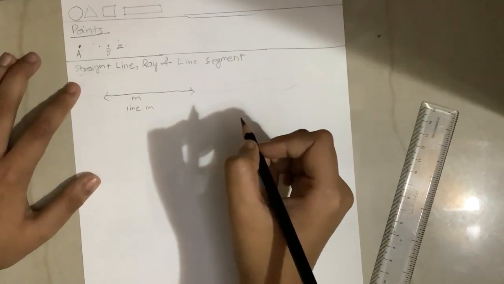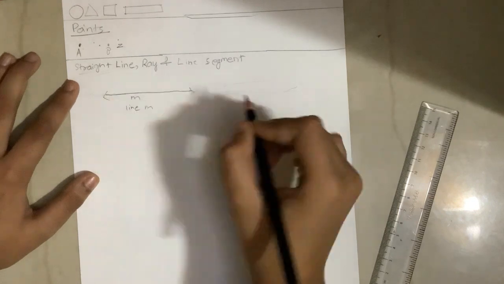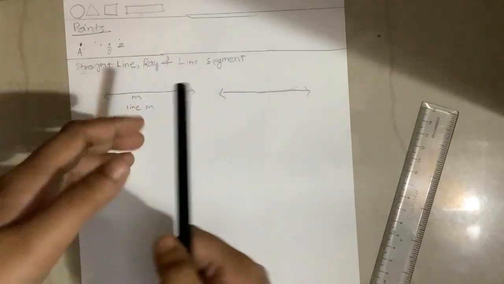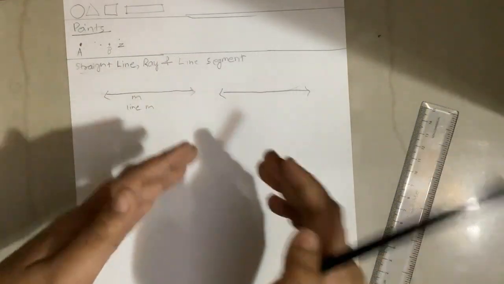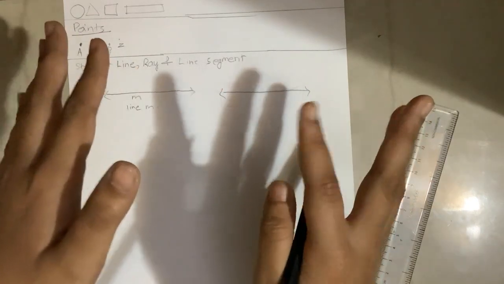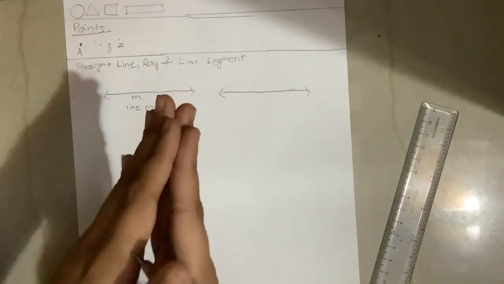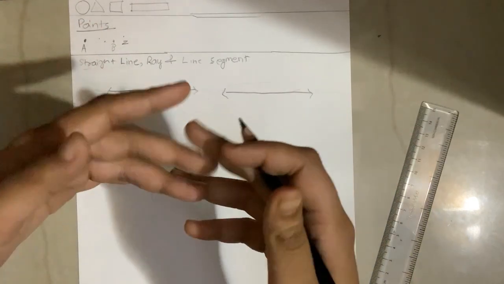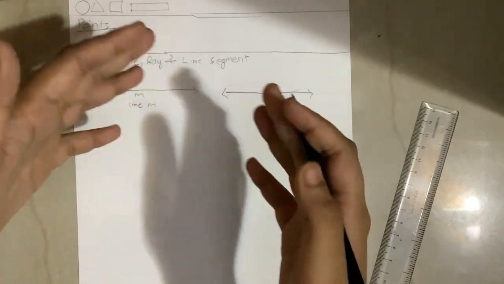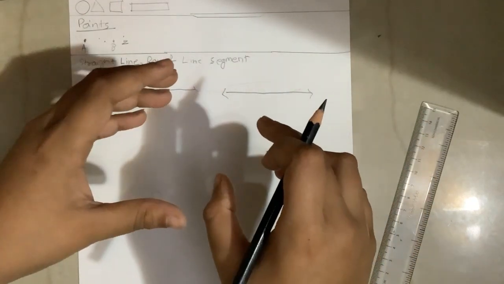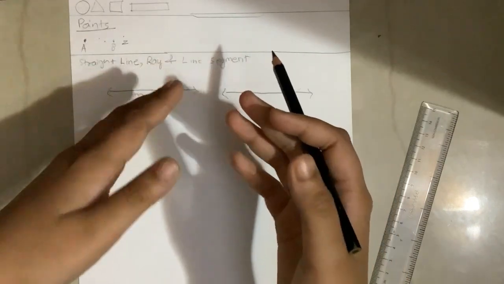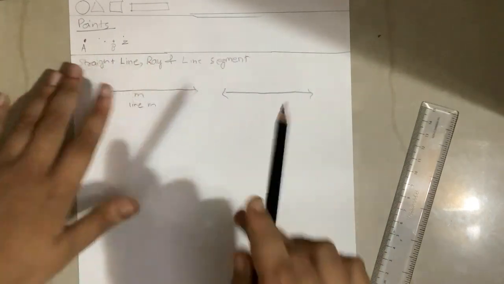Now, another way of representing a line is by taking two points on the line. Now, you may be asking how a point came to a line. In a line, there are infinite number of points. Basically, a line is made up of infinite number of points. There is a point here, here, here, here, and infinitely. You may be asking, the space will get lesser and lesser. But if you see it through a microscope, you can see that there will still be space left for more points to draw. So a line is made up of infinite number of points.